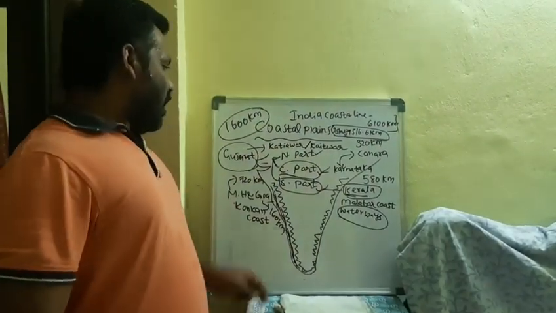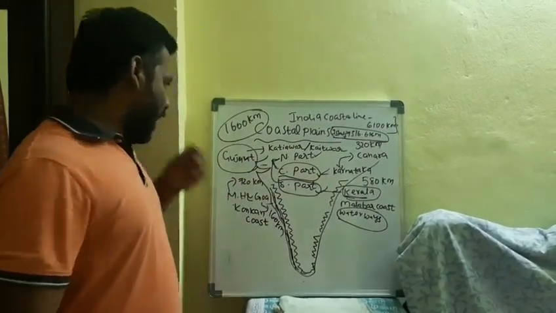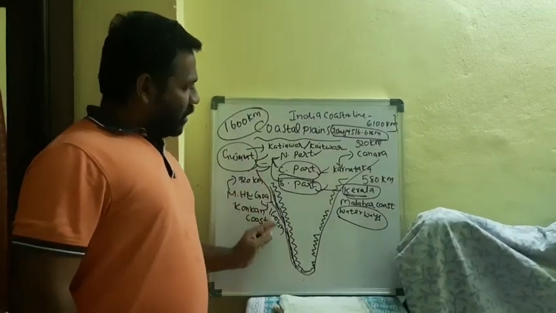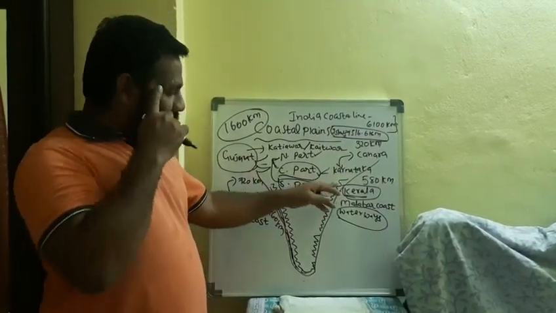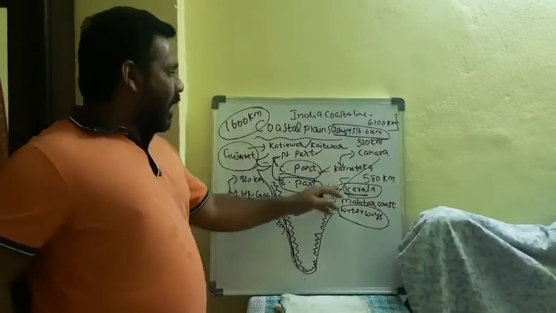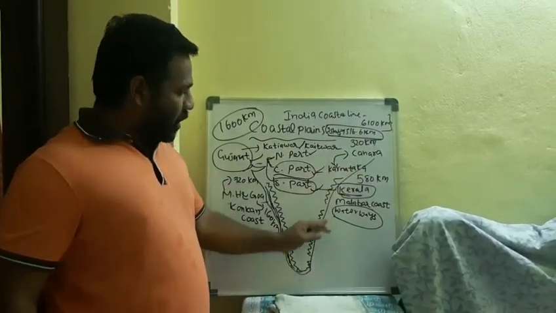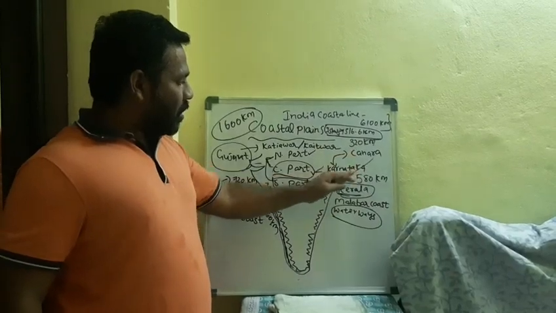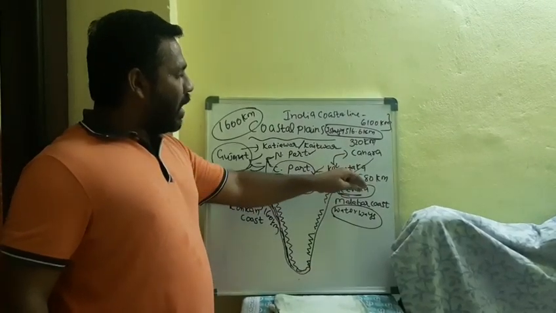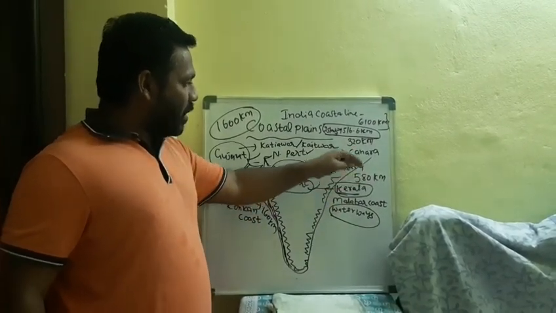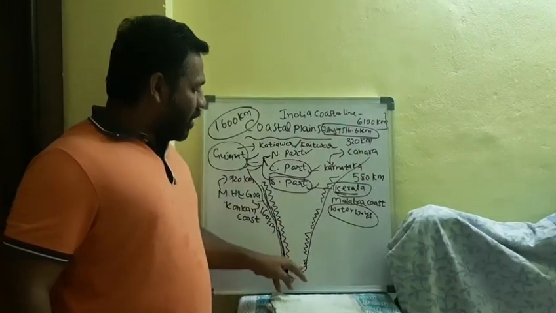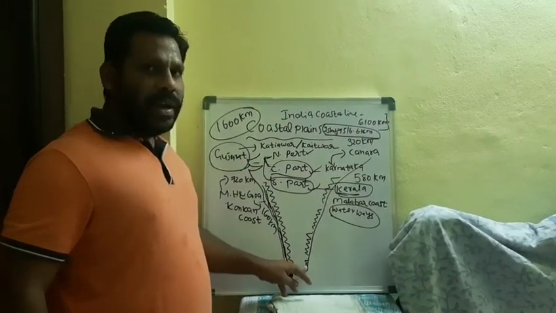Now we will discuss the eastern coastal plain. Here, when you compare the western and eastern parts, the eastern one is not continuous, and the Bay of Bengal is here. Here we can find the eastern coastal plain. If you observe very clearly, from Mahanadi, Odisha, to the southern part, Tamil Nadu state, the Kaveri Delta, we can find.